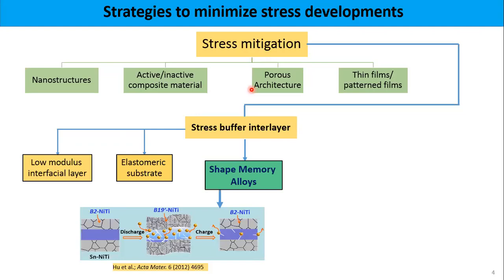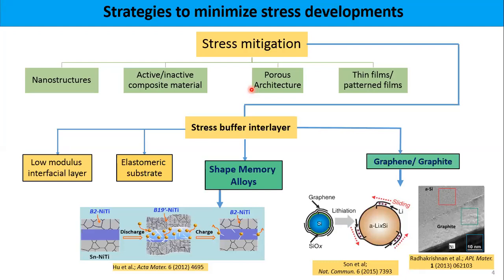And there are a couple of examples based on graphene and graphite as interlayers to minimize the stresses. So in my presentation, wherever we discuss the interlayers, these two examples based on graphene and shape memory alloy will be discussed in more detail. Okay. So why choose these buffer interlayers?